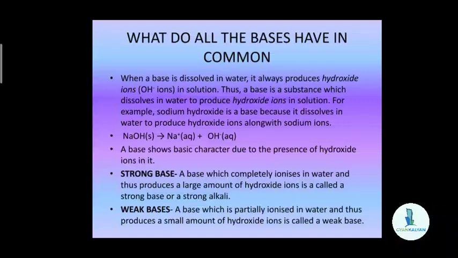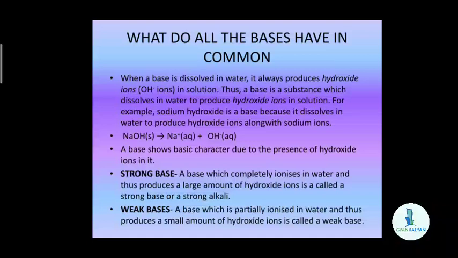Similarly, other bases such as potassium hydroxide, if dissolved in water, will give hydroxide ions along with potassium ions. Or magnesium hydroxide, which is a base, if dissolved in water, will produce hydroxide ions along with magnesium ions. So, a common property of all the bases is that they all produce hydroxide ions when dissolved in water.